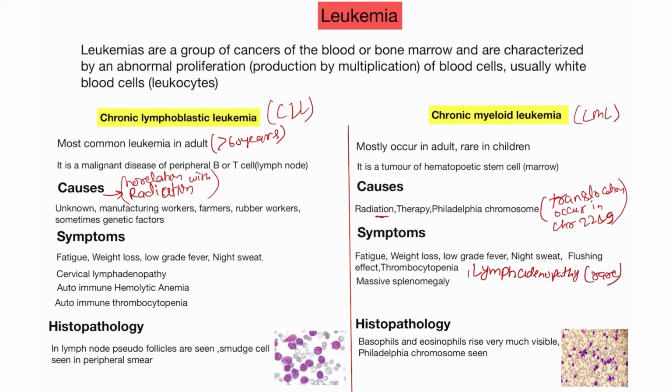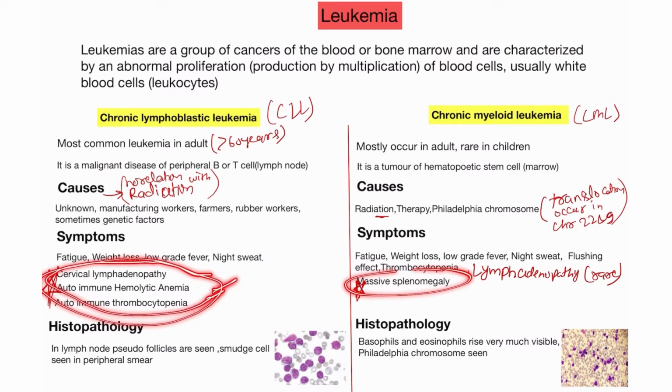So please learn this: massive splenomegaly in CML, and in the CLL you will always see the cervical lymphadenopathy, autoimmune hemolytic anemia and autoimmune thrombocytopenia. This is the set of symptoms characteristic of the CLL. So please learn this.